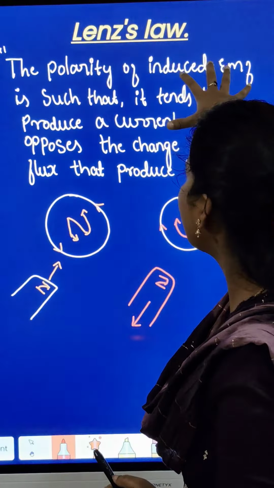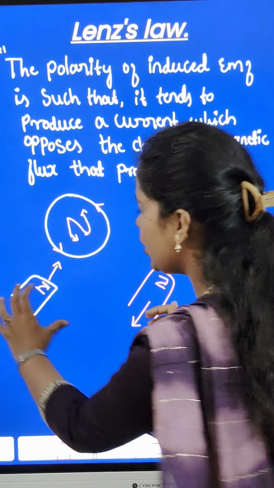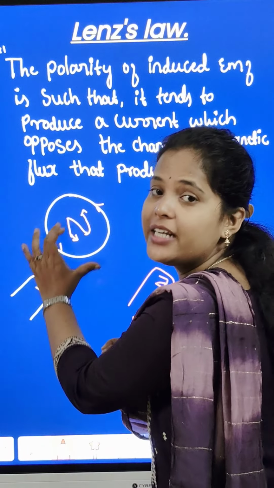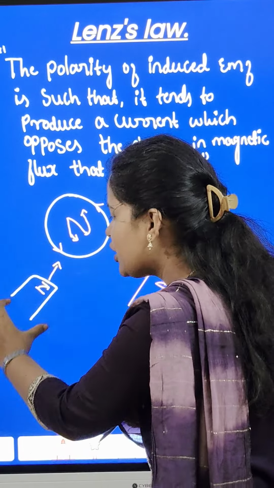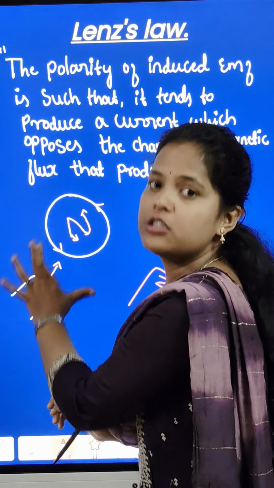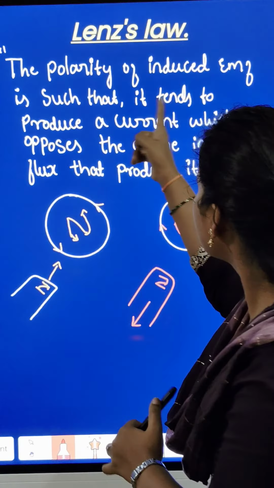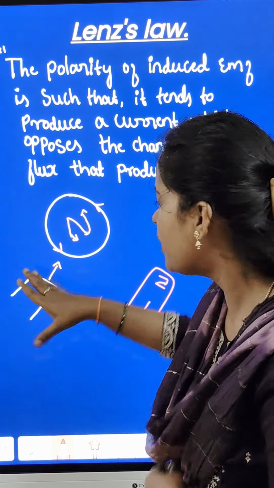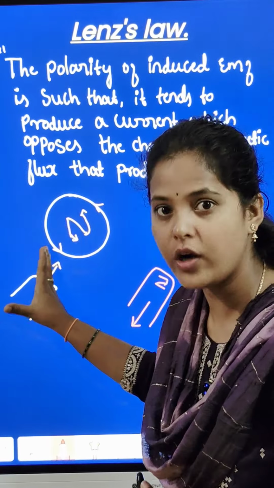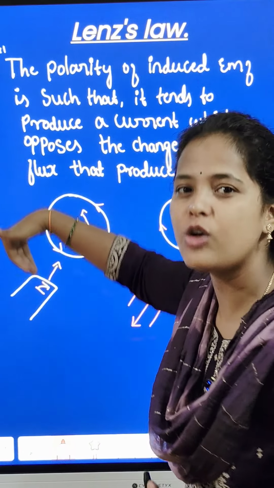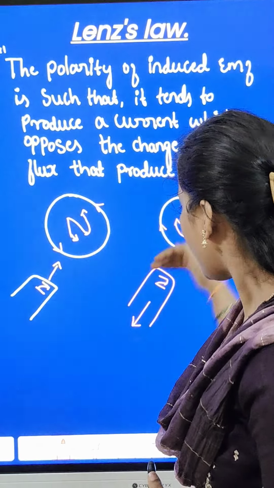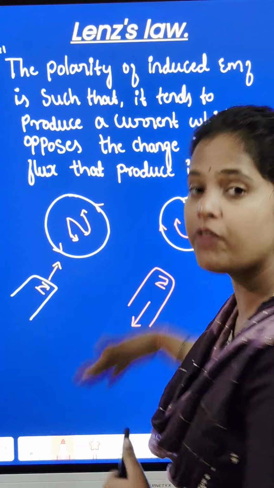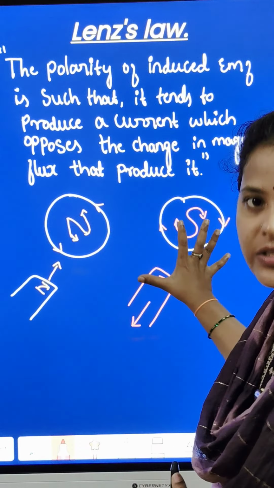Here, the polarity of induced EMF: when we introduce the poles of the magnet towards the coil, what will happen? It is such that it tends to produce a current. Obviously, it will produce the current, but when the north pole of the magnet is moving towards the coil, it will produce the anti-clockwise direction. When the north pole of the magnet is taken away from the coil, it will produce a clockwise direction.